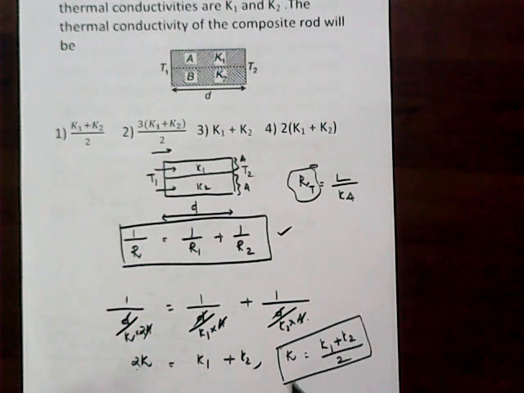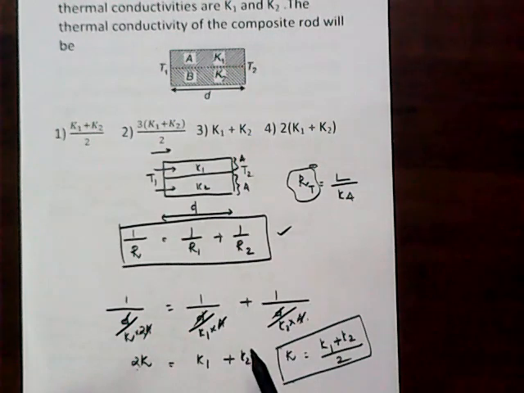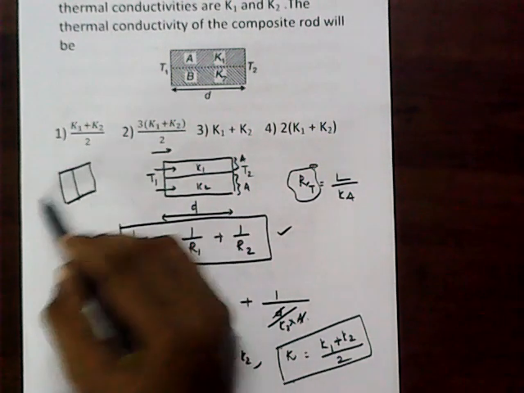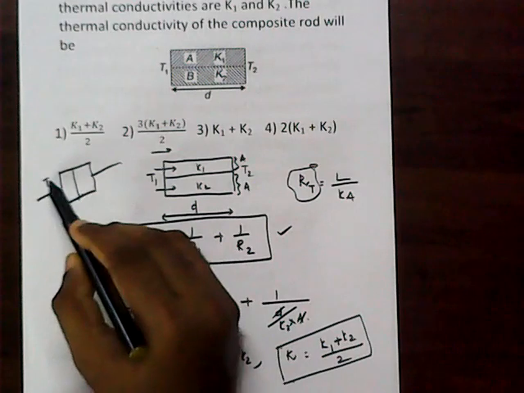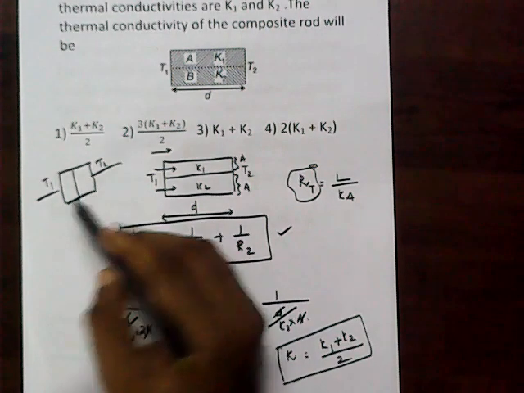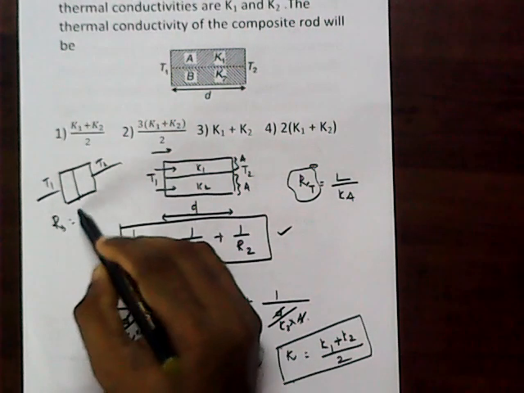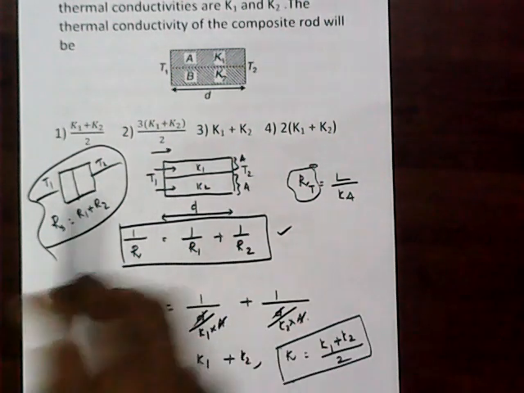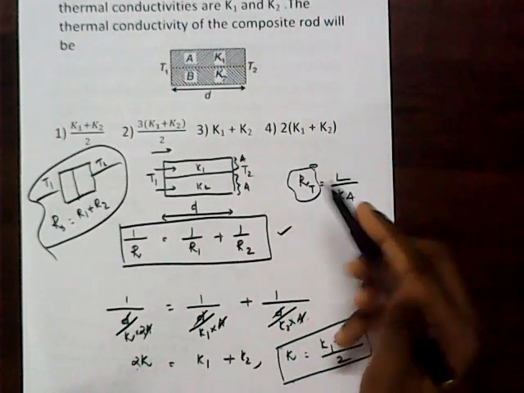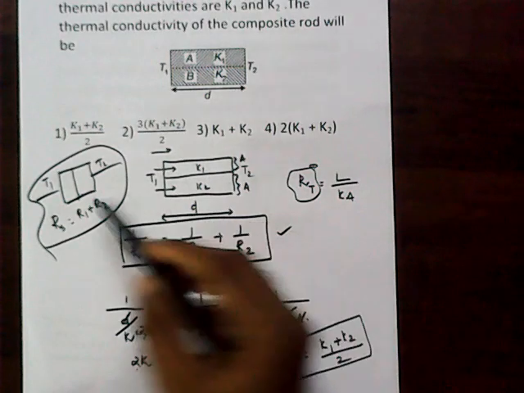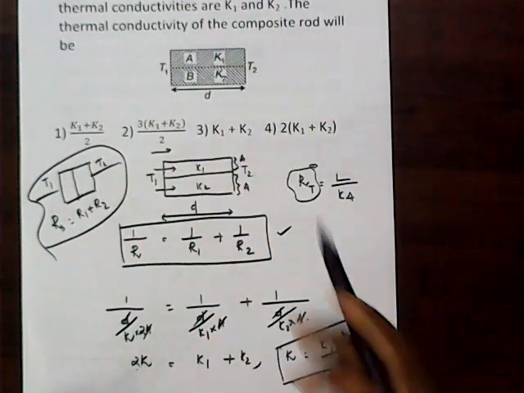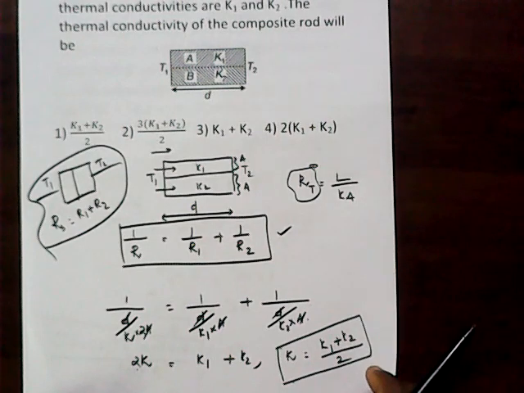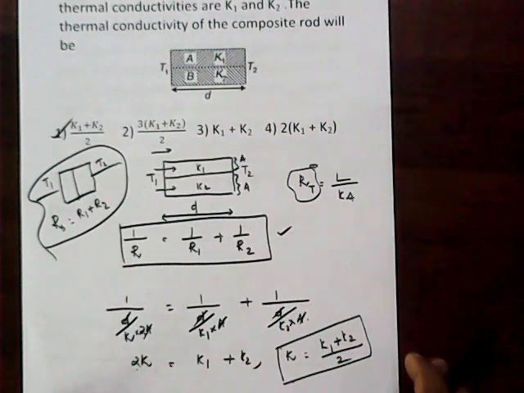So that is a good aspect. But keep in mind, if the materials are arranged like this one, with the heat flow from T1 to T2, you have to consider Rs equal to R1 plus R2. Otherwise, you must look at the heat flow. Here in parallel the heat flow divides, but in series the heat flow is constant. So that is the concept. A good question. So we can say the answer is the first one.